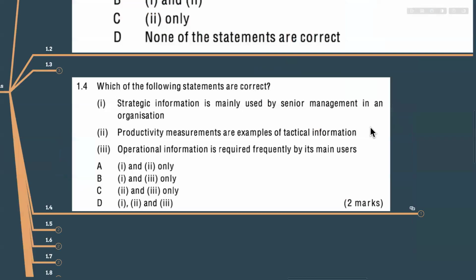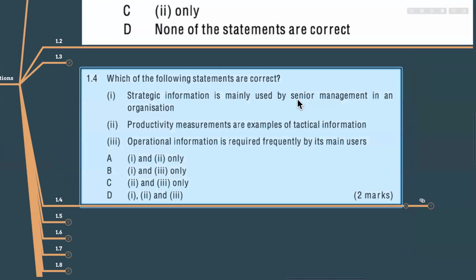So it is correct or not? It is correct. It is mainly used by the senior management, not only senior management. If they had written that strategic information is only used by senior management in an organization, no, we cannot consider it. They said mainly used by senior management. Yes, it is correct. So in the answer, if it does not contain Roman number 1, it's not an answer.